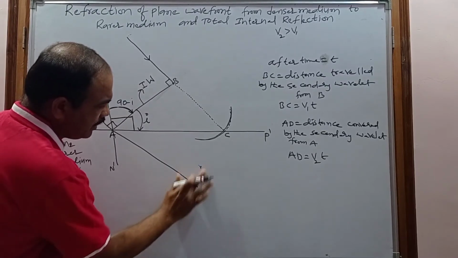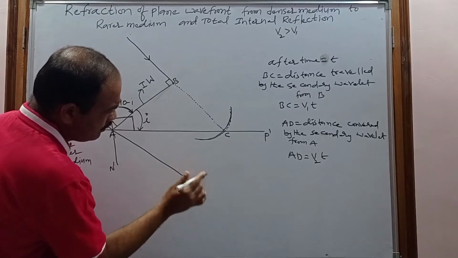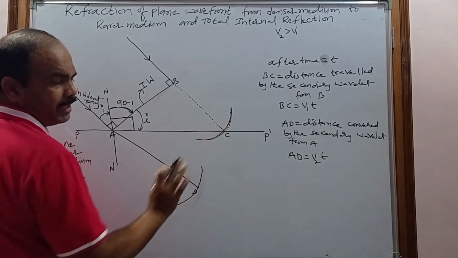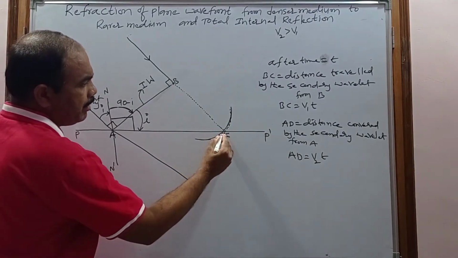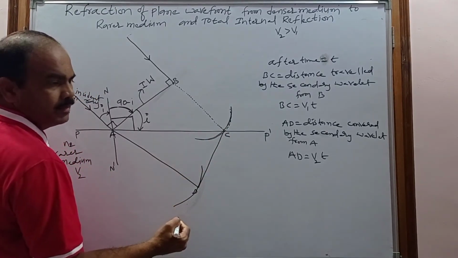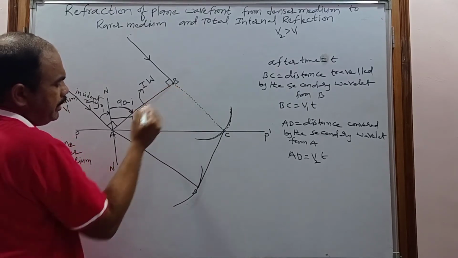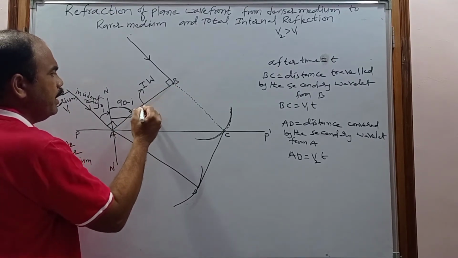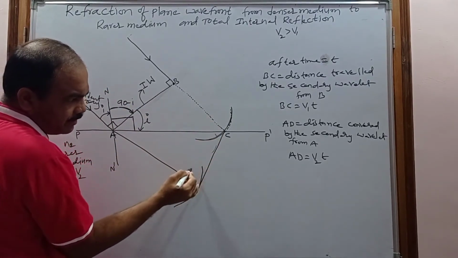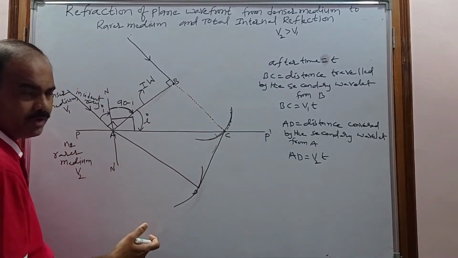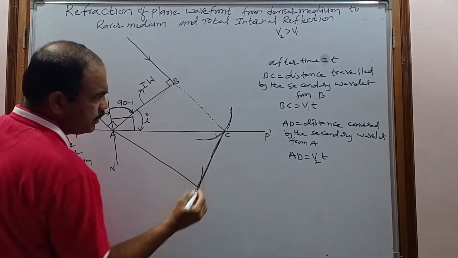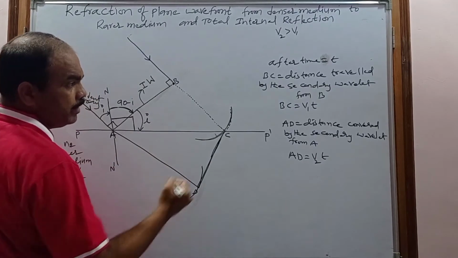Secondary wavelet, so the secondary wavelet after time t. When a common tangent is drawn for all the secondary wavelets, and actually we are taking only 2 points on the wavefront, but there are so many points, and from those points also secondary wavelets are produced, so that's why all the secondary wavelets will become like this. So when we draw the common tangent for all the secondary wavelets, you get the new wavefront. So this is a new wavefront. This new wavefront is nothing but CD, after how much time? After time t.